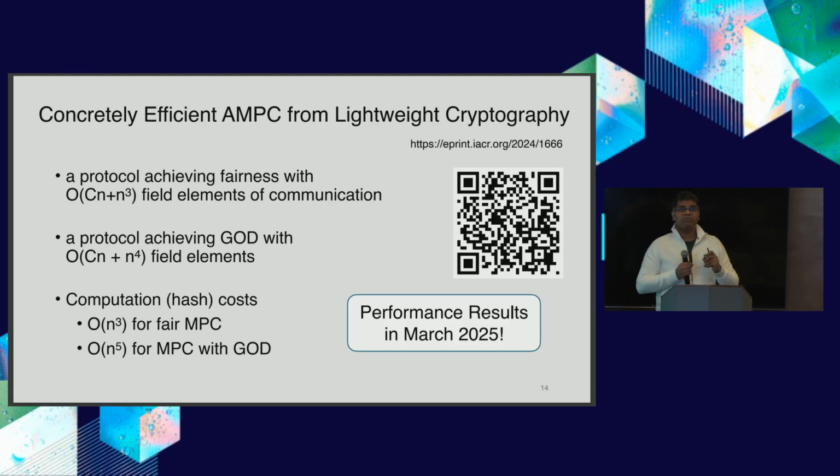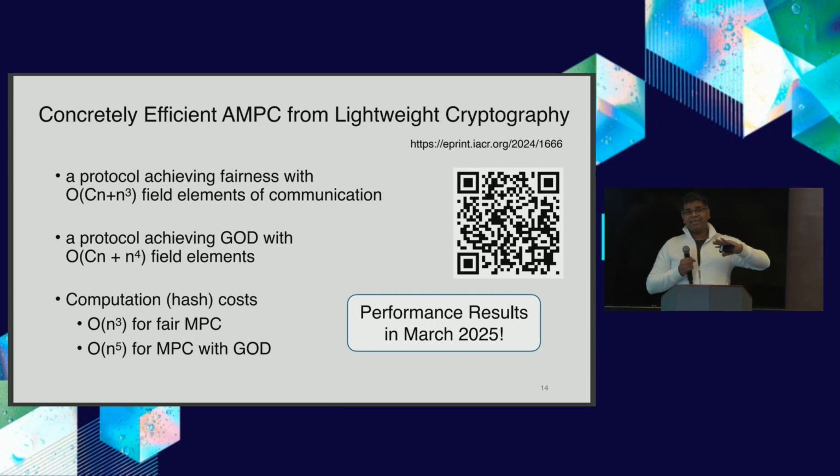And we observe that indeed this is possible if we want only a fairness guarantee. That means if the adversary gets output, the honest parties will also get output. Such a guarantee, we can manage with cubic complexity overhead itself. So the C term over there talks about how many gates you have in the circuit. So you can just ignore the N and C terms, and focus on the second term, which is cubic. And even if you want a better guarantee, we know how to achieve that with quadratic complexity, n raised to 4 complexity.